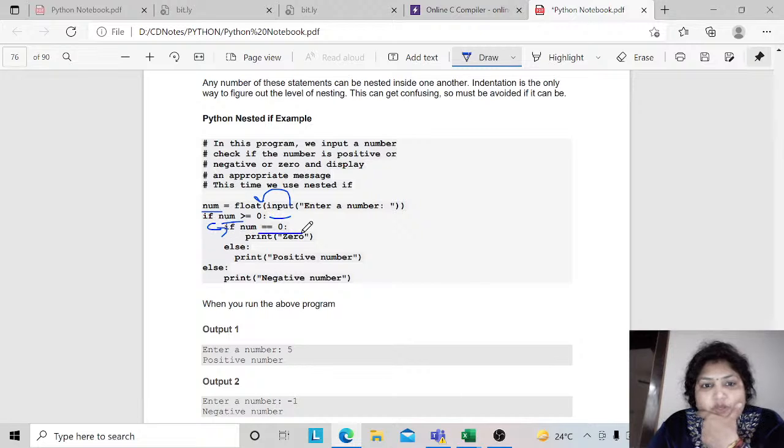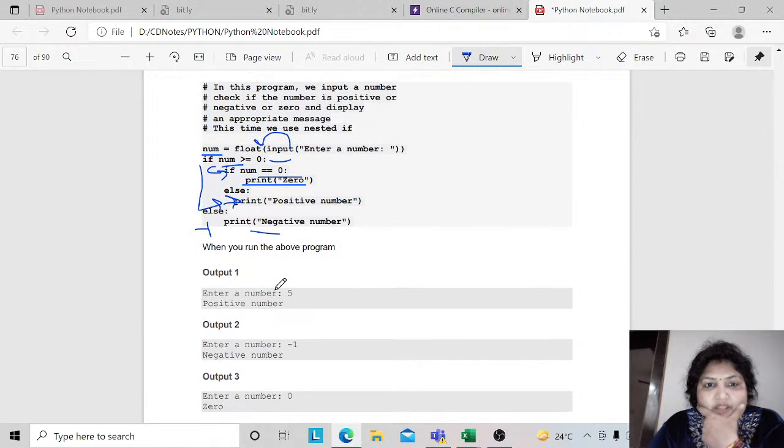If the number is 0, then print 0. If the number is not 0, then print positive because it is greater than 0. Else, if your number is not greater than equal to 0, then it would be a negative number. That means the else part will be executed.